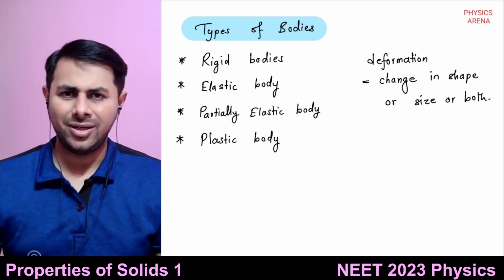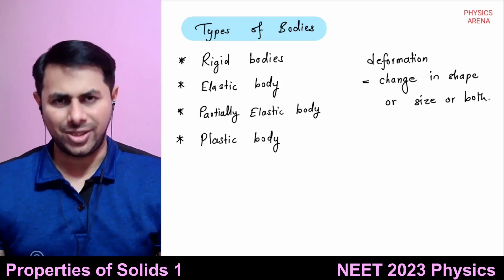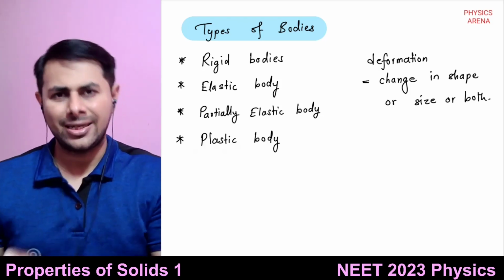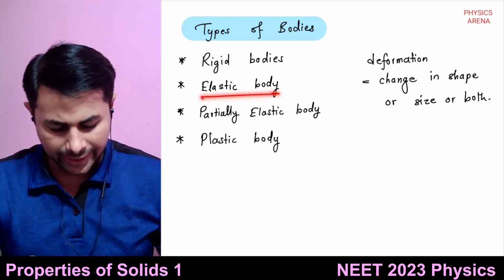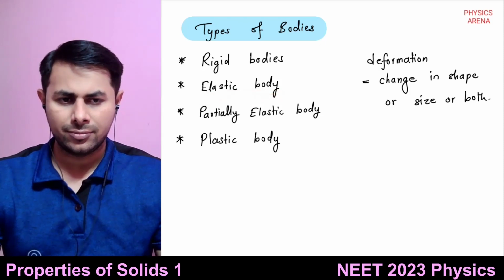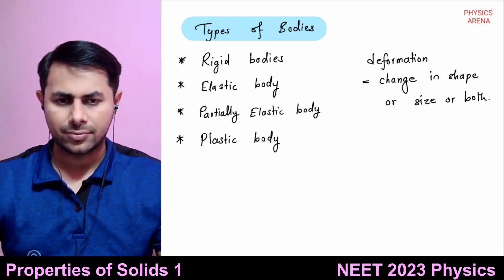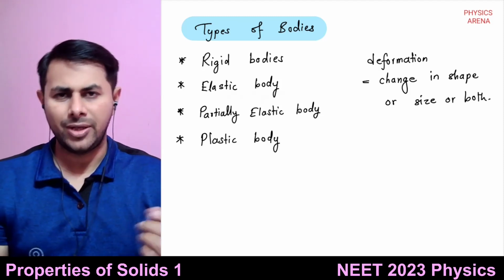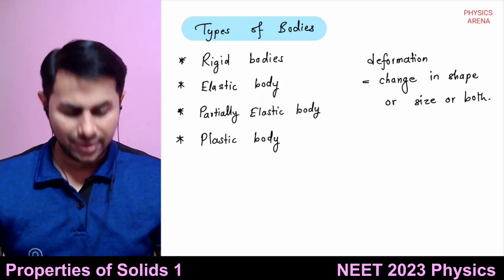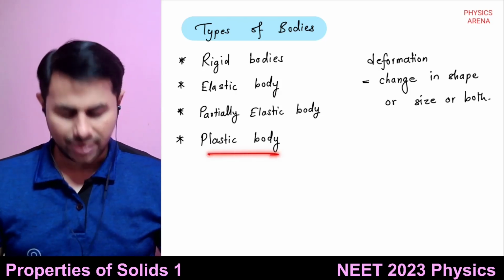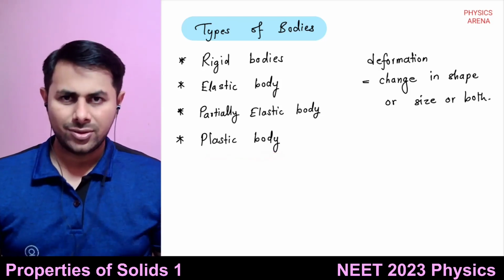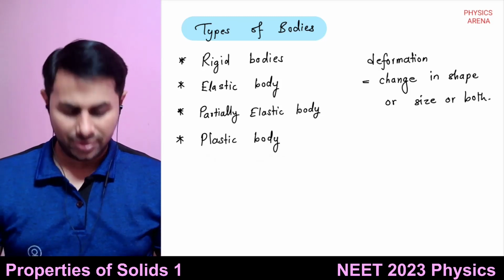If the shape or size of this body is changed, it will remain as it is when you remove the external force. What is an example of an elastic body? We can say rubber is a fairly elastic body, right? Then a lump of mud or clay is a plastic body, an example of a plastic body.